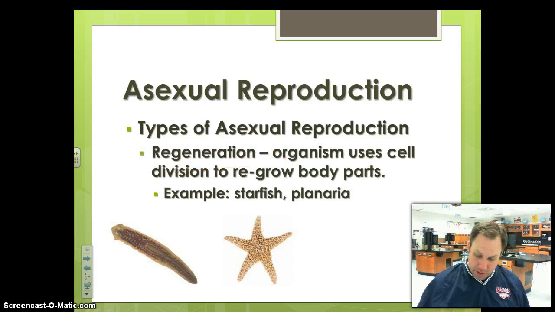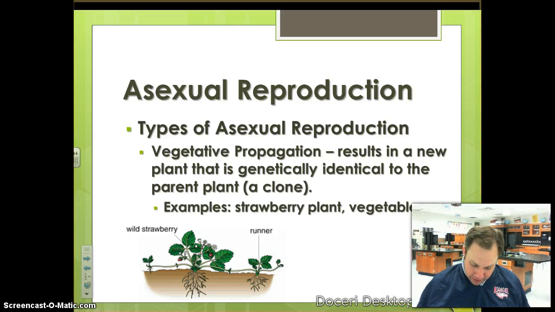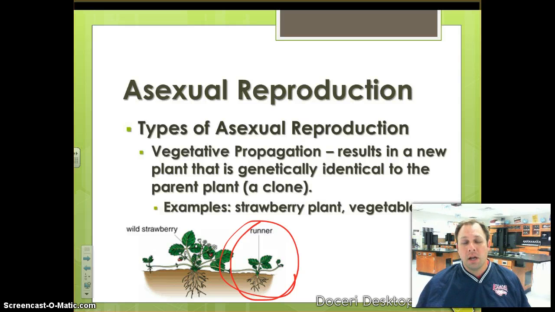Another type of asexual reproduction that we have is vegetative propagation. It's similar to regeneration, but here, if I cut off a part of this plant and I plant it in soil, it'll create a whole new plant. So if you take a limb of certain plants, not all plants, and you cut that limb off, and you plant that branch into soil, it'll create a whole new plant. We call that vegetative propagation.